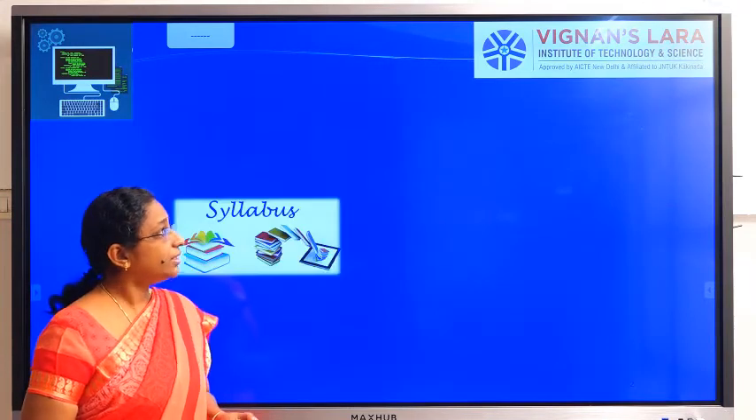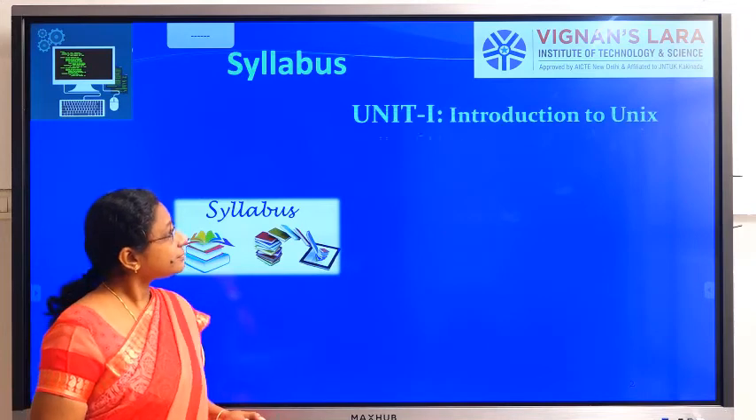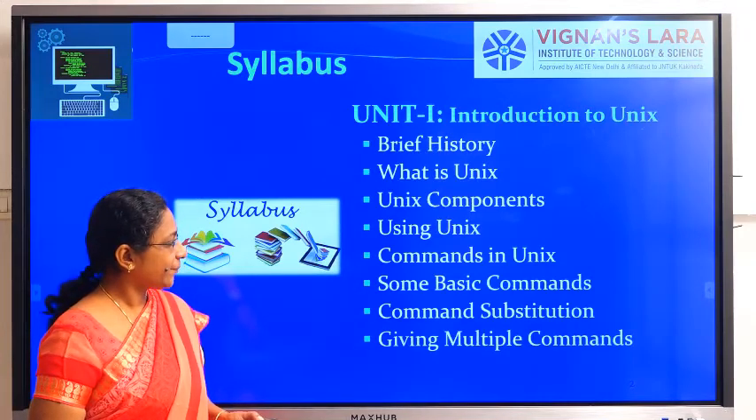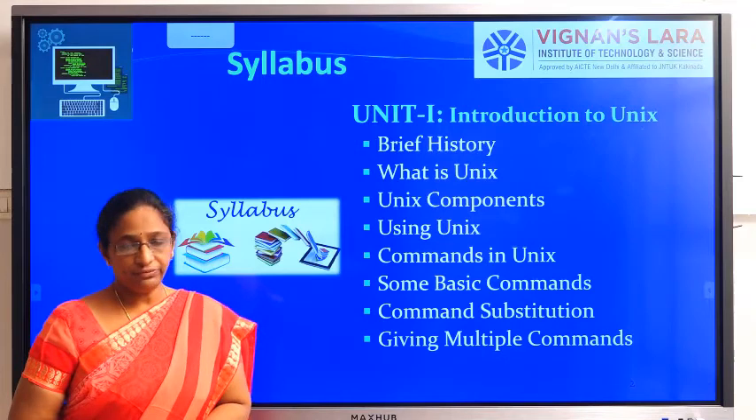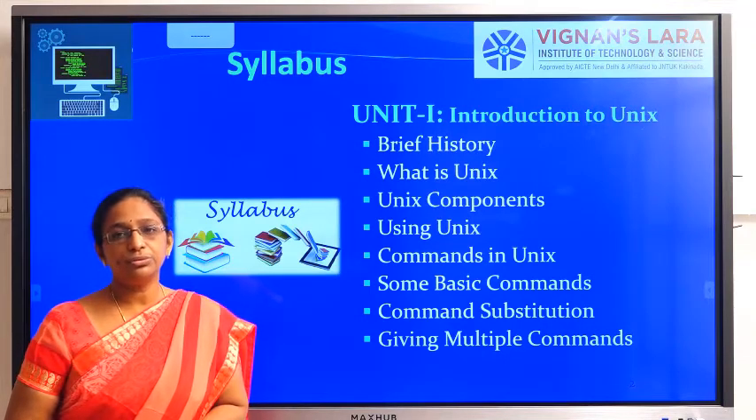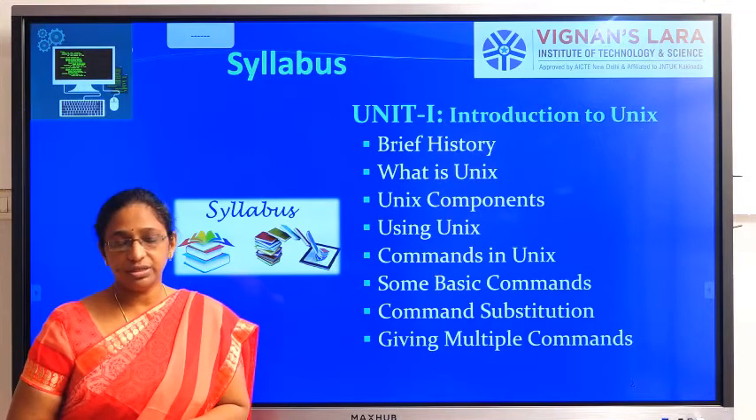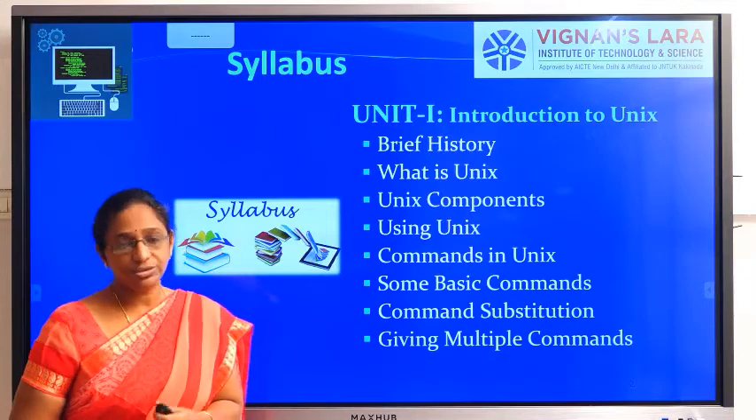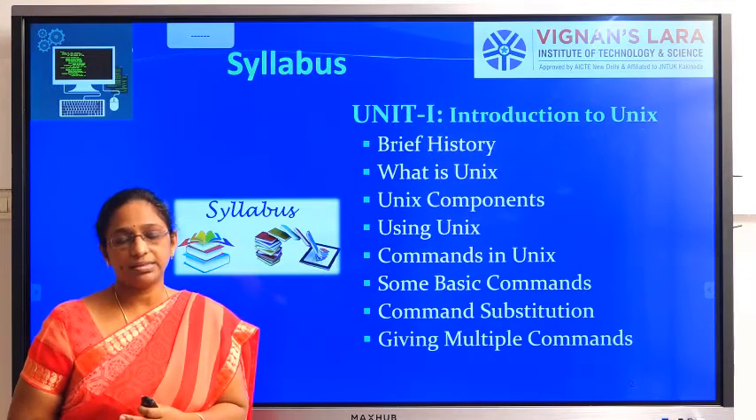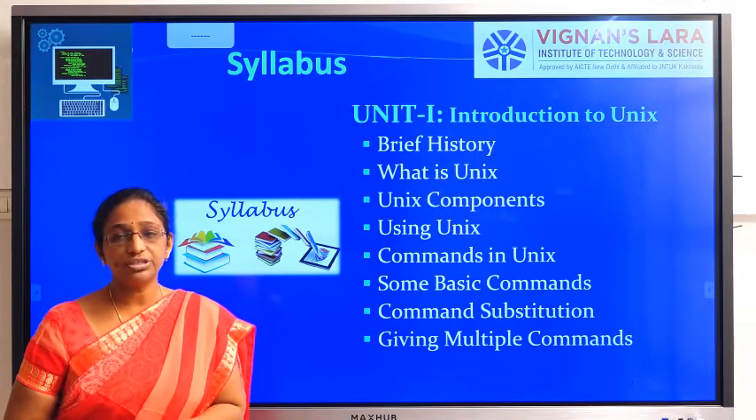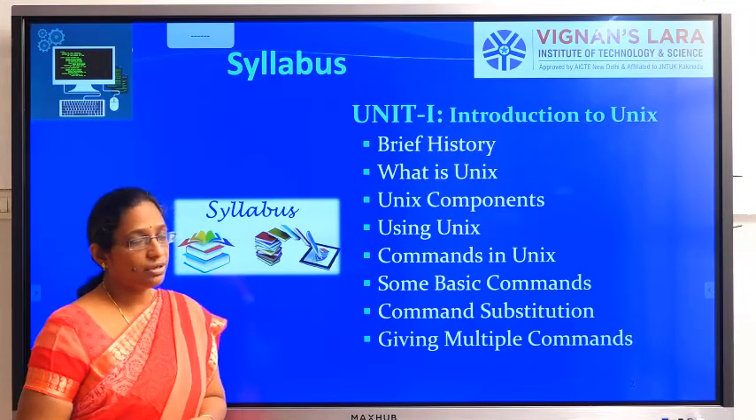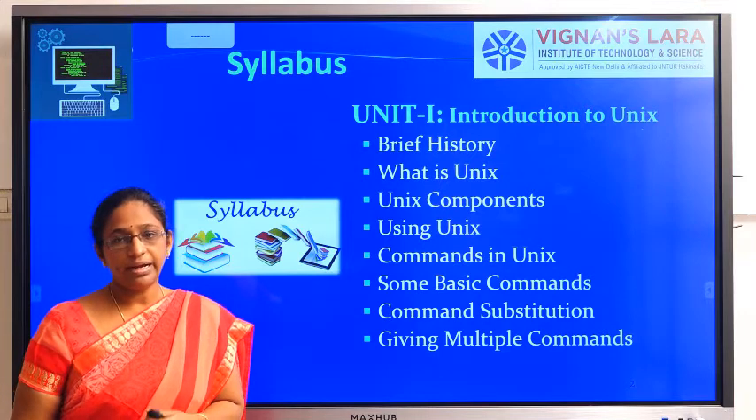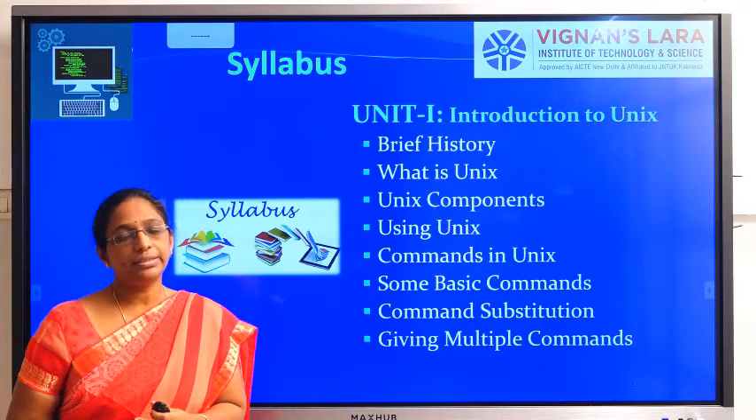Okay. So, syllabus. Unit 1. In Unit 1 we are going to go through the introduction of Unix. Here we will be seeing the brief history of Unix, who developed Unix, what is Unix, how Unix acts as an operating system, what are the features of Unix, and what are the different components of Unix.